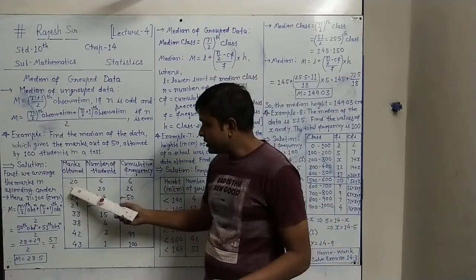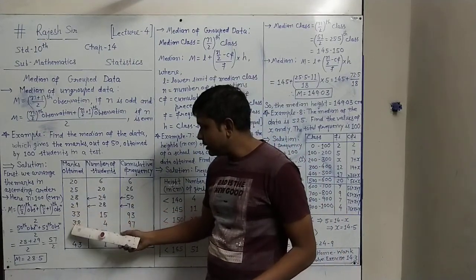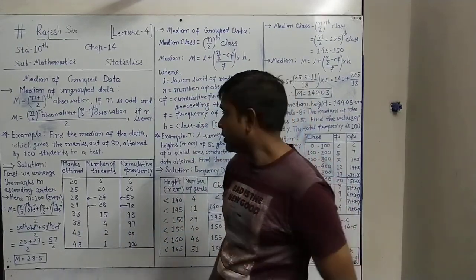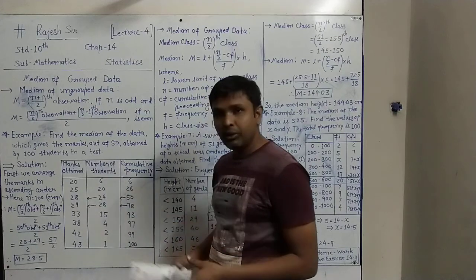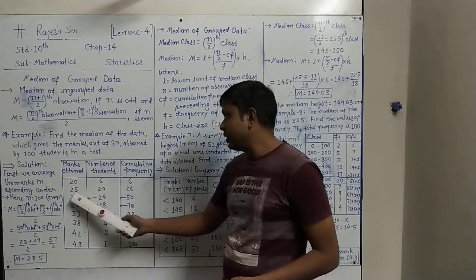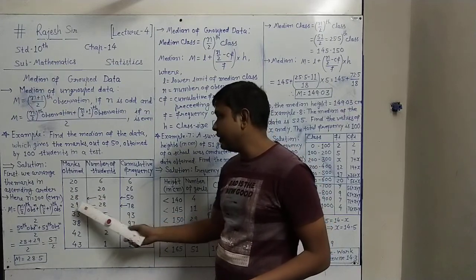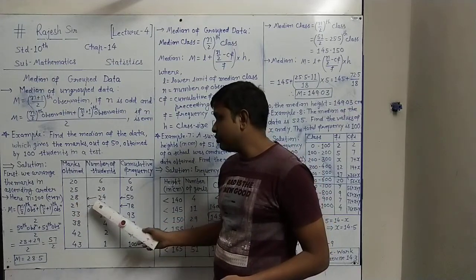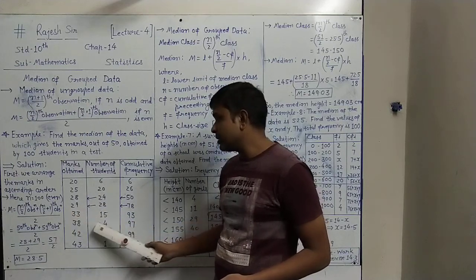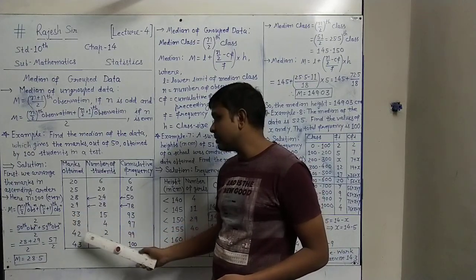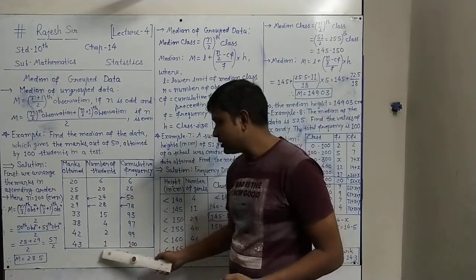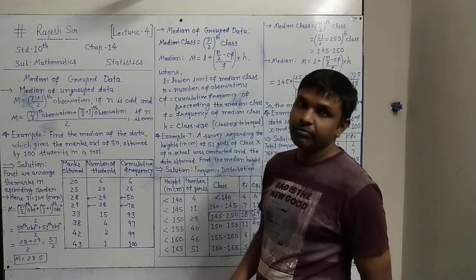The marks are 20, 25, 28, 29, 33, 38, 42, 43, arranged in ascending order, with the number of students written accordingly. 20 marks: 6 students; 25 marks: 20 students; 28 marks: 24 students; 29 marks: 28 students; 33 marks: 15 students; 38 marks: 4 students; 42 marks: 2 students; and 43 marks: 1 student.